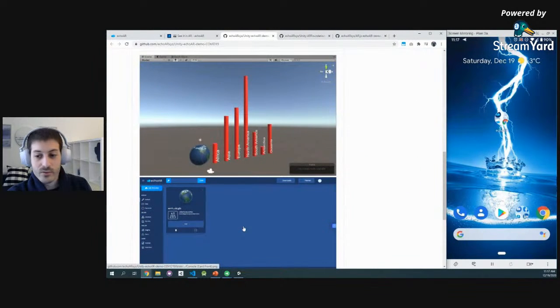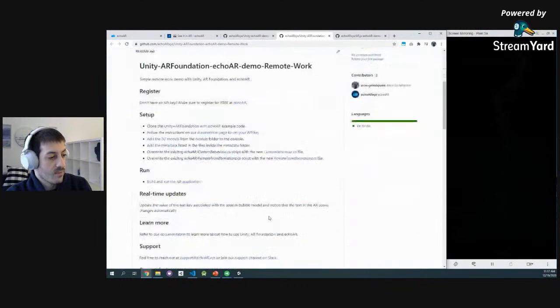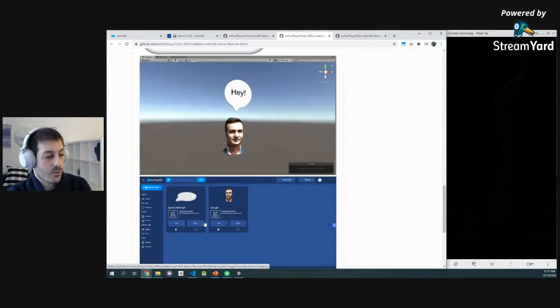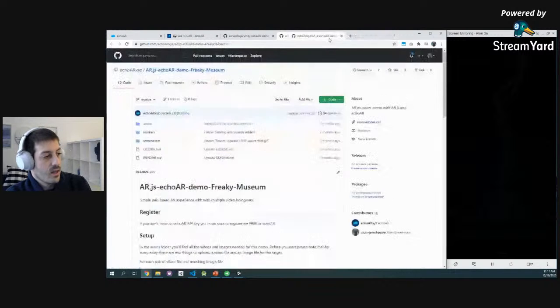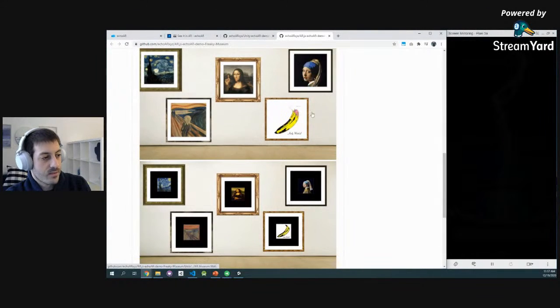Here's a COVID visualizer that later we're going to build together. It shows different places around the world and how they are affected by COVID. A remote work example where you can have a person's hologram talking with the person, so you're uploading a 3D model and adding some text to it. Here's an example of image recognition that overlays the images with videos.